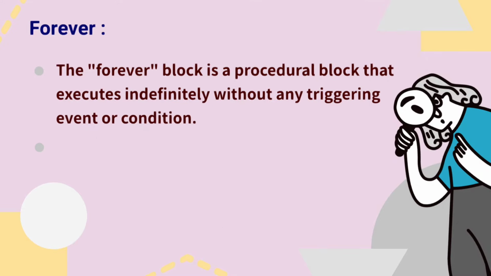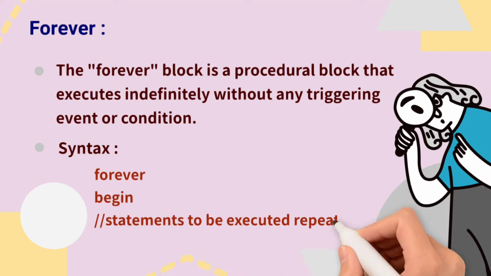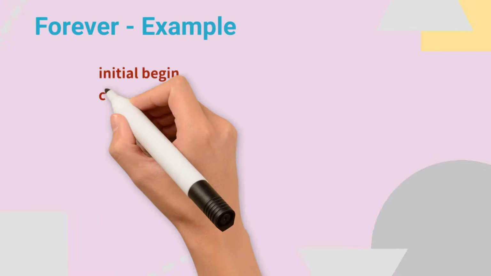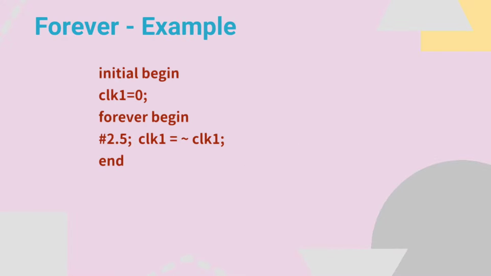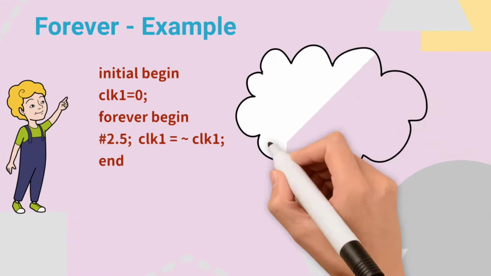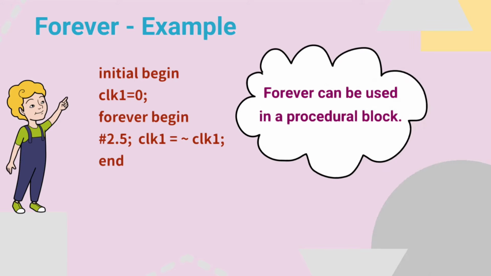The forever block is a procedural block that executes indefinitely without any triggering event or condition. So here if we see the syntax, it's not waiting for any event, and once we write forever, all the statements will be executed repeatedly. For example, in this initial begin, clock1 equals 0, forever begin, after some delay we are negating clock1. So here it's not waiting for any condition, and forever can be used in a procedural block as well.